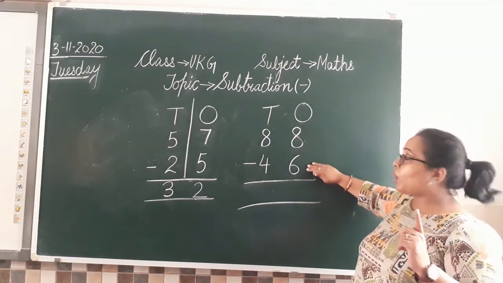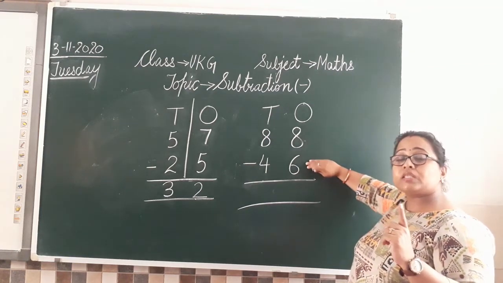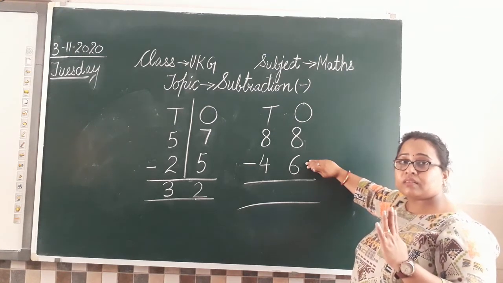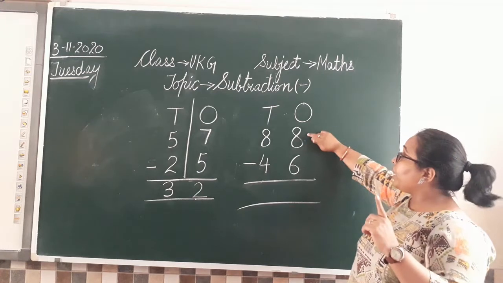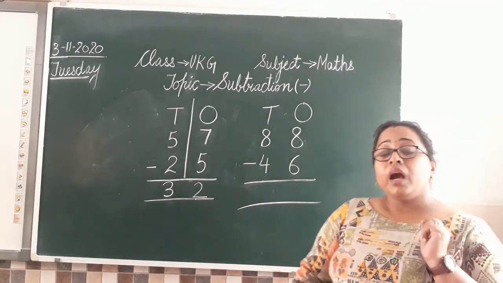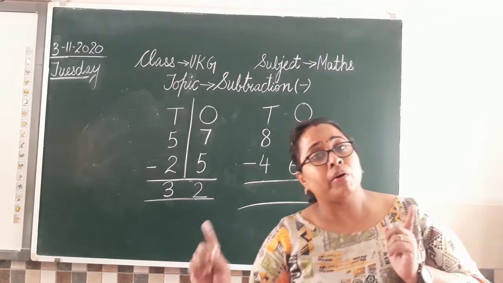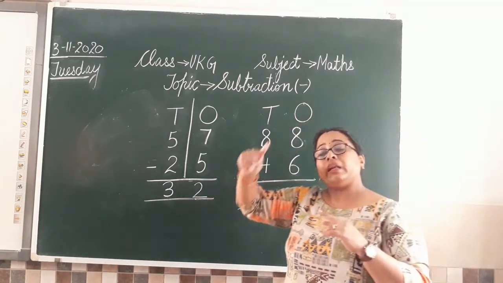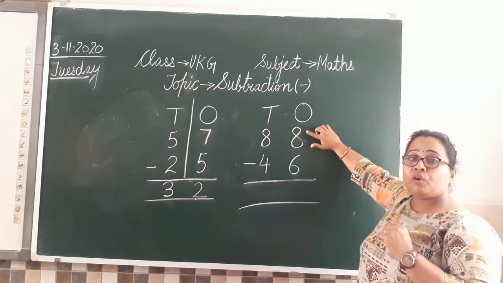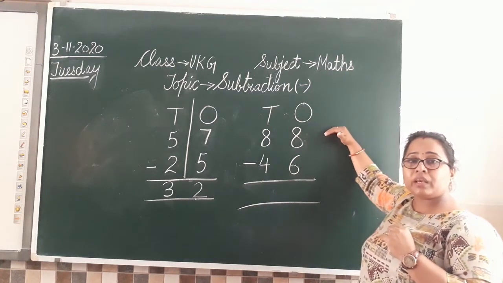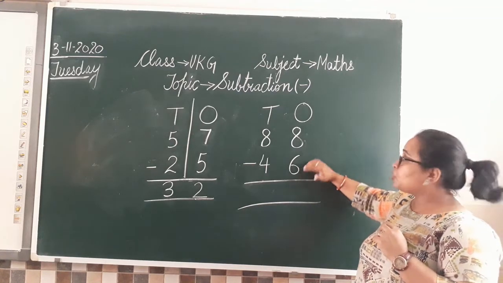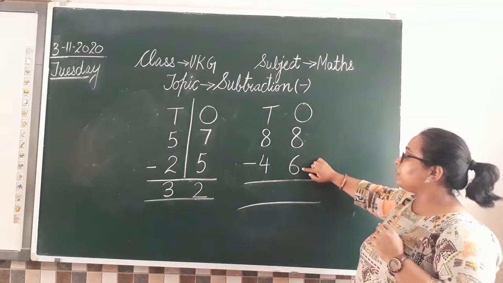8 and 6. तो अब हम 8 में से 6 को minus करना है. We are going to minus 6 out of 8. अच्छा, one thing more keep in your mind. हमेशा जो big number होता है वो ऊपर लिखना है हमें. In your subtraction जो big वाला number है वो हमेशा ऊपर वाली लाइन में आता है, small वाला नीचे आता है. Clear? So now we have 8 minus 6.